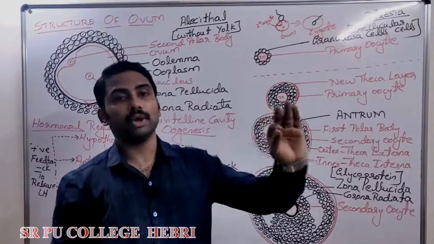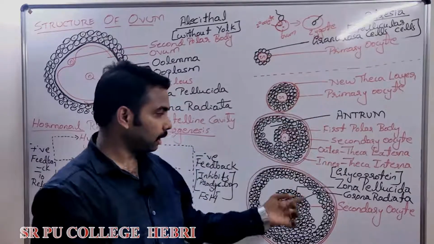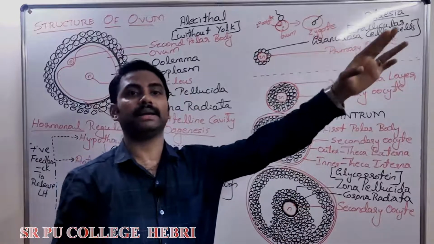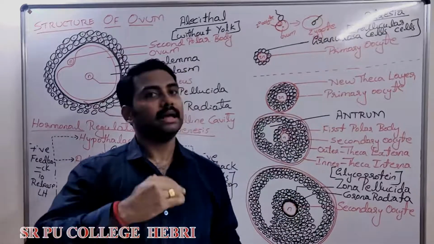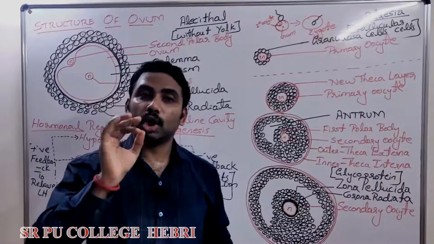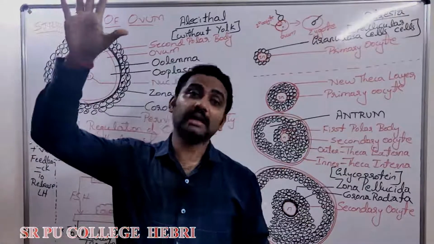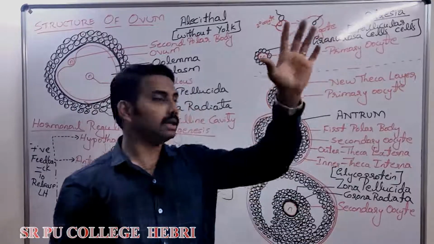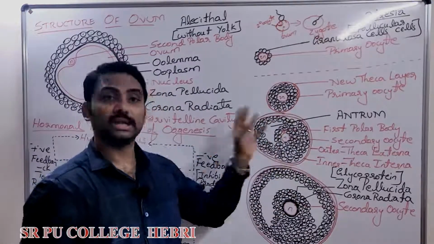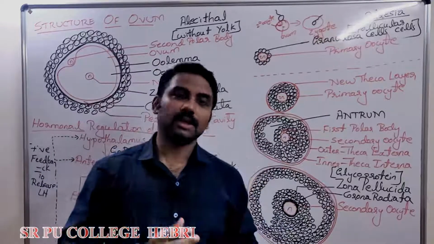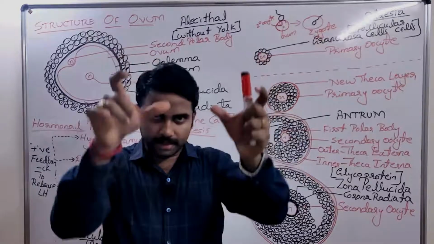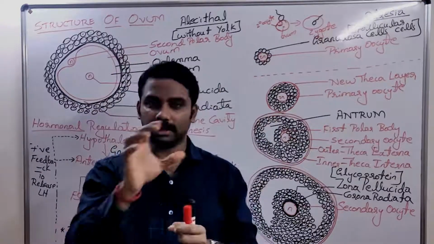I repeat, meiosis 1 is completed in the ovary, meiosis 2 continues and is completed in the ampullary region. Next difference, in oogenesis the daughter cells formed are unequal sized, whereas in spermatogenesis the daughter cells formed are equal sized. These are a few differences. At least they will ask you for 3 marks. Make a column of it, a chart of it.